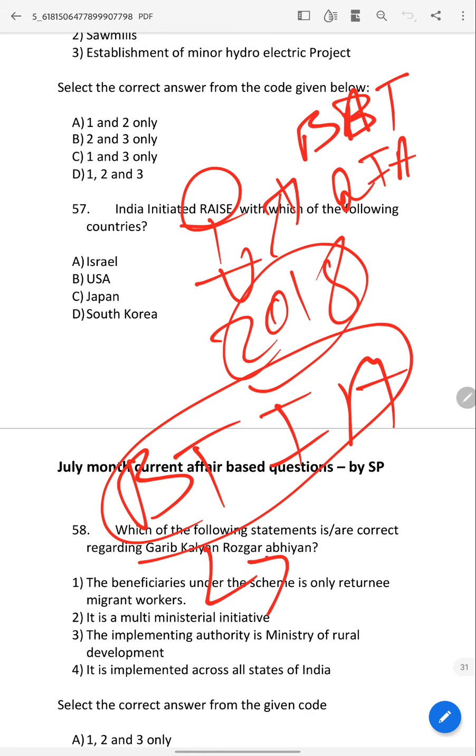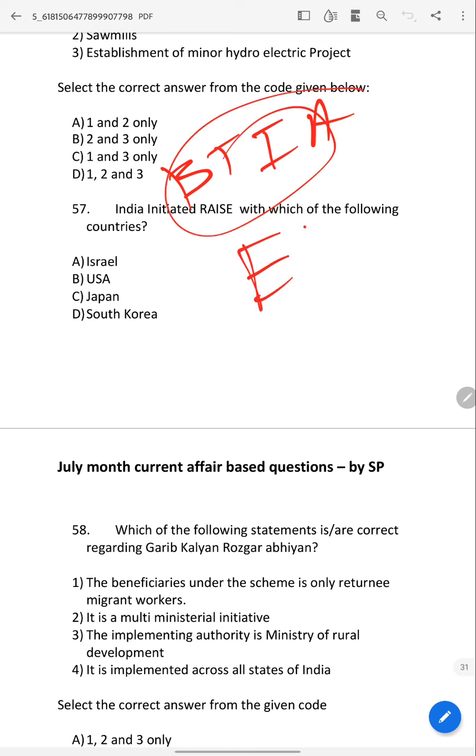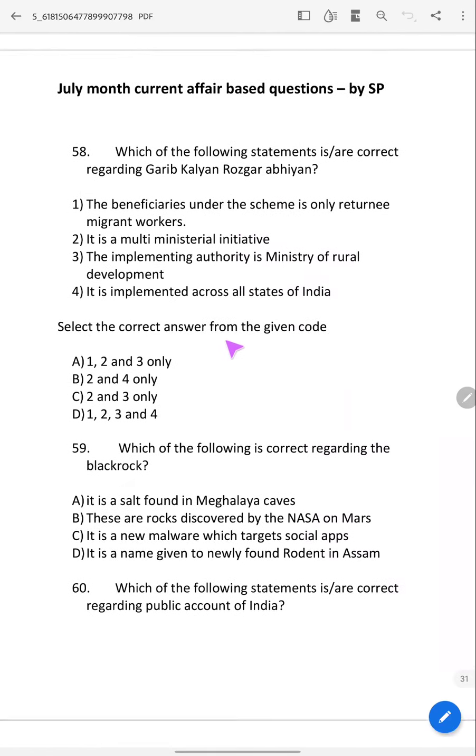It asked, in 2018 or 2017, with which of the following countries India has had negotiations about BTIA. So it's a European country, the European Union. So come to the 58th.